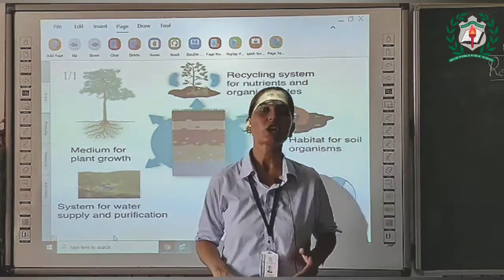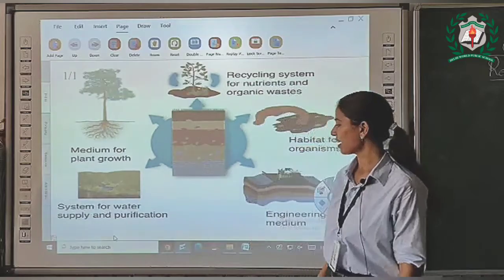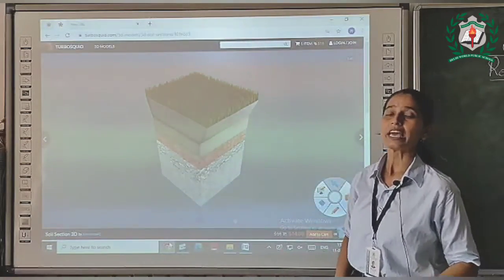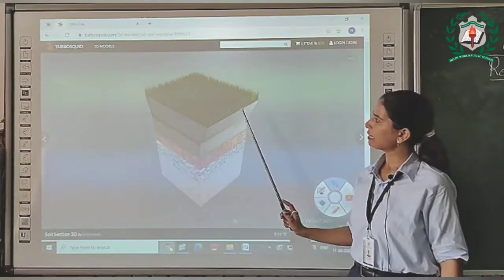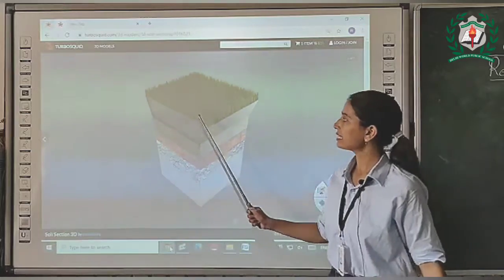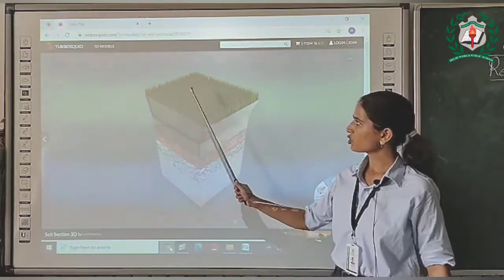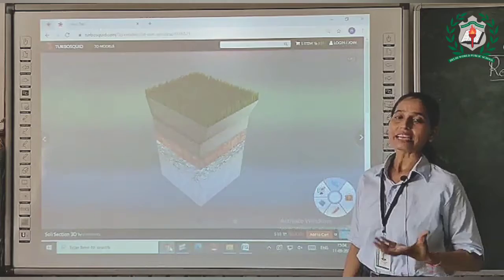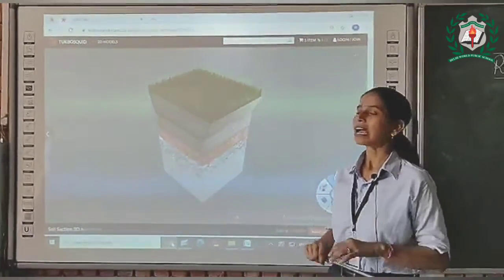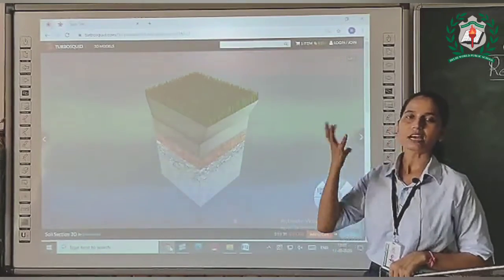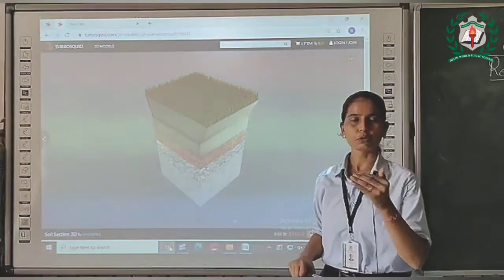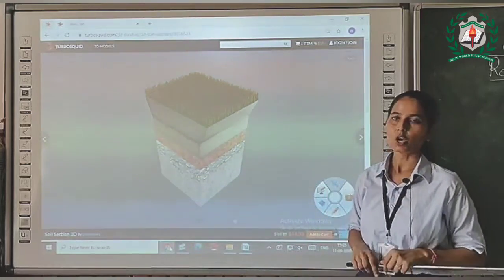Now we'll talk about soil profiles, as we have studied in our previous classes about different profiles of soil. The first layer of soil is known as topsoil or horizon A. This layer is rich in humus. That's why it is dark in color. Humus is found here, and roots of plants are also found here only. मतलब प्लांट्स की जो रूट है वो भी सिर्फ इसी हॉरिजन में होती हैं.